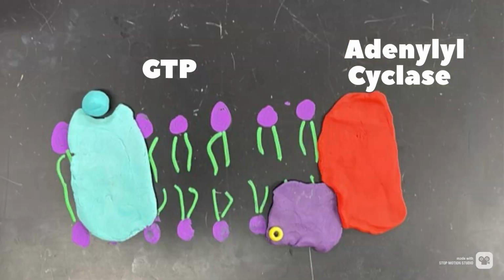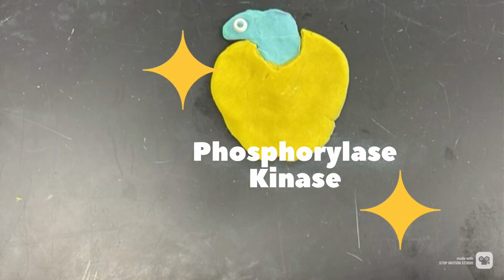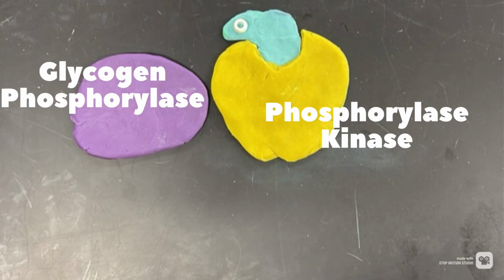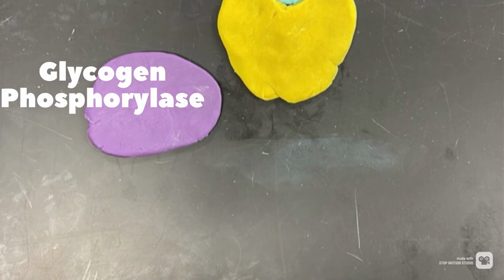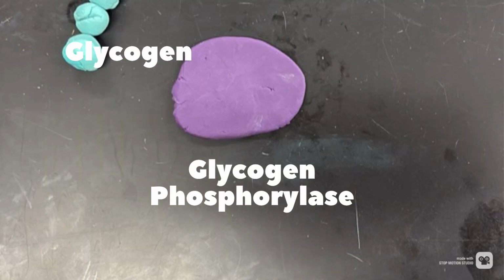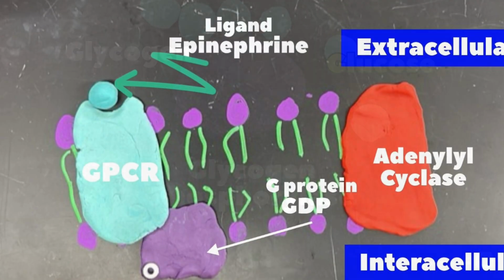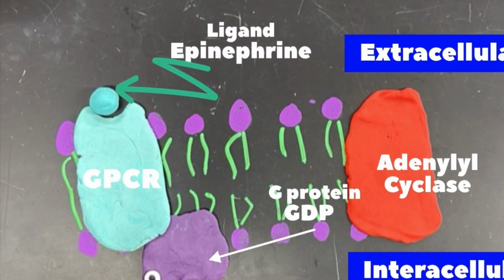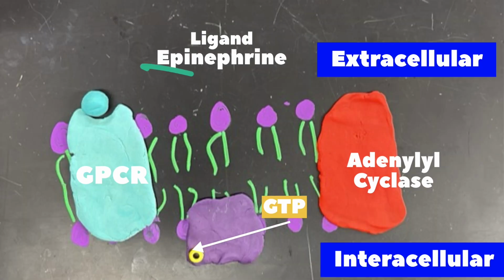Cell signaling is how everything in the cell gets done, whether it's growth, death, or anything in between. To understand cell signaling, let's look at an example in liver cells and see how the ligand epinephrine signals the cells to convert glycogen into glucose. Epinephrine is a large and polar molecule, meaning that it is not able to move through the cell membrane.